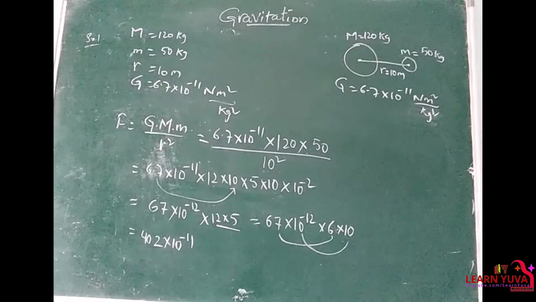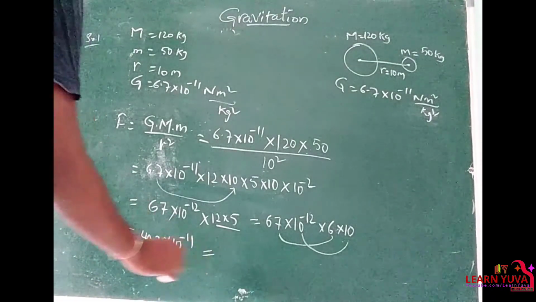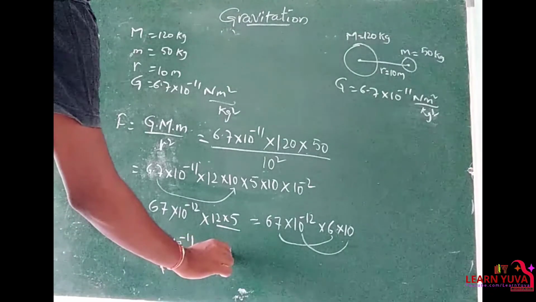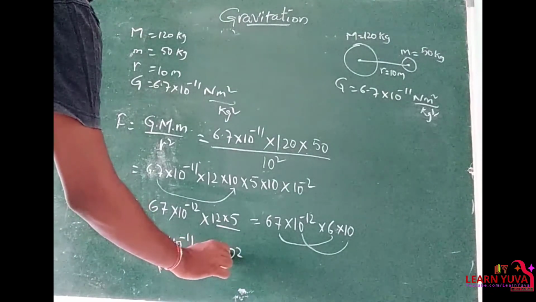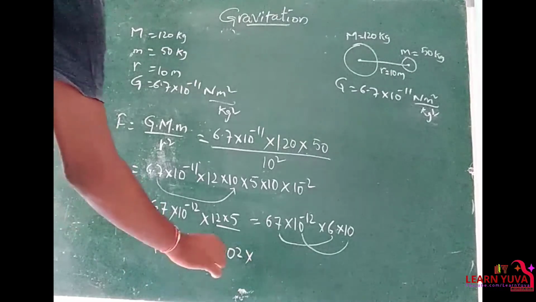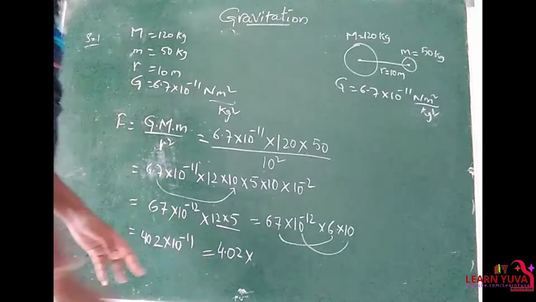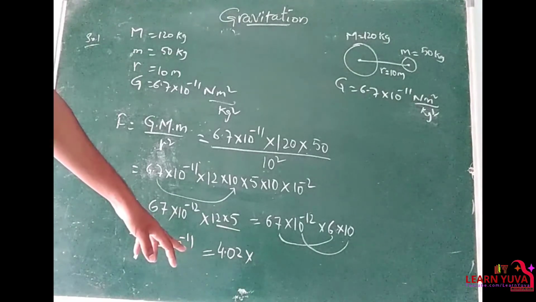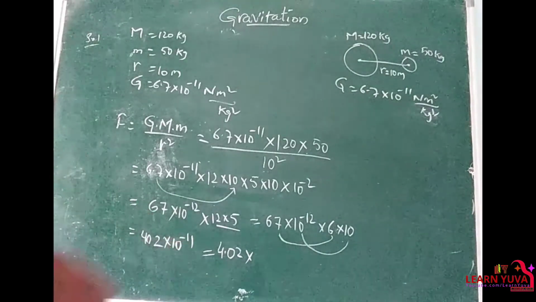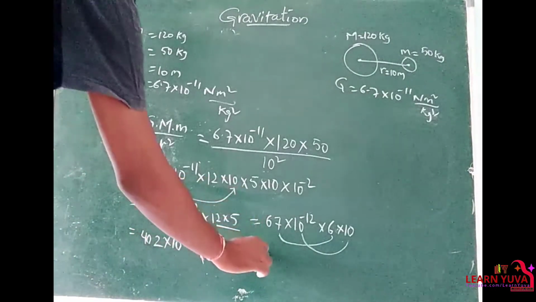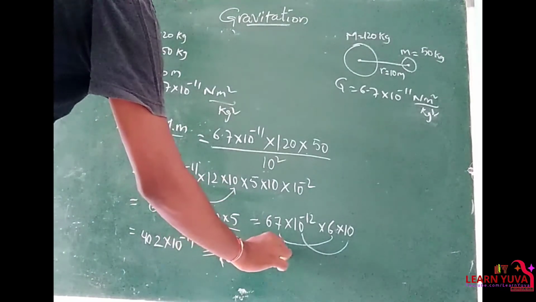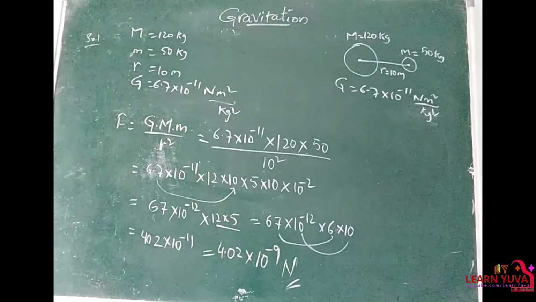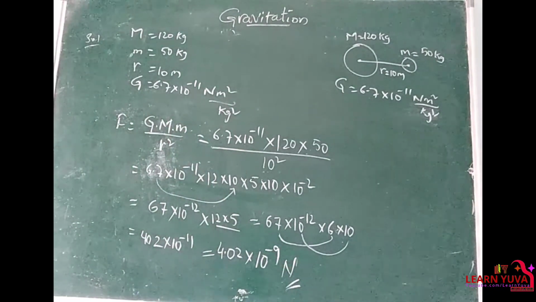So that can be written as, place the point after 2 digits, so 4.02. If you place the point after 2 digits, we have to add 2 to the power of minus 11. So minus 11 plus 2, that is minus 9. The force unit is Newton. That's it.